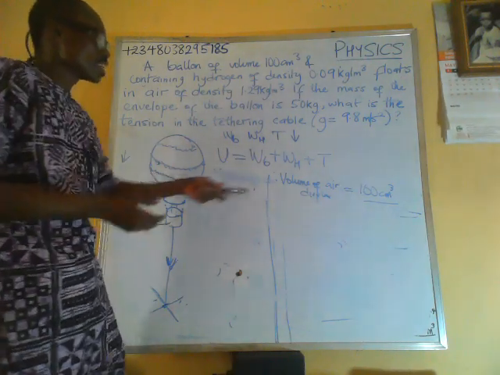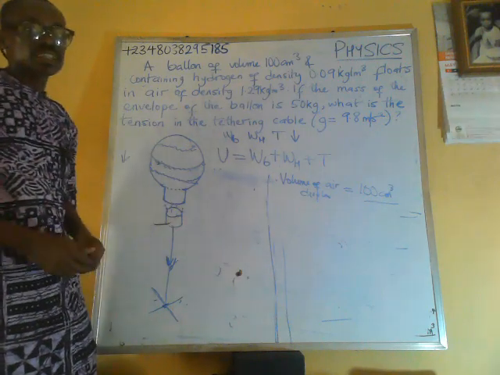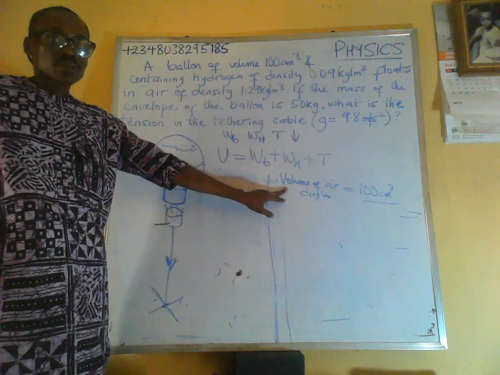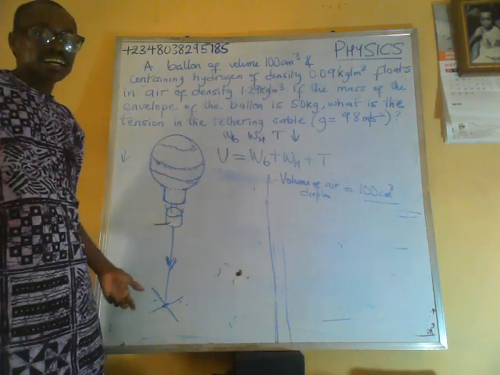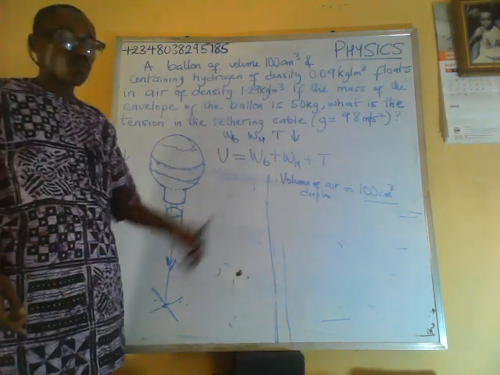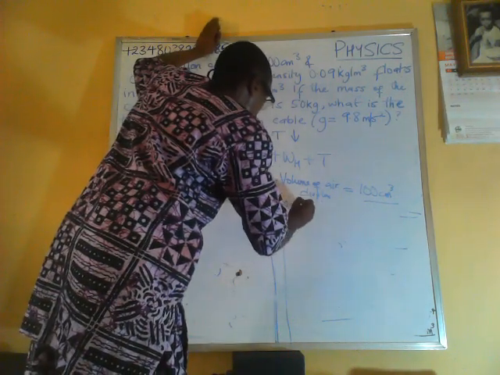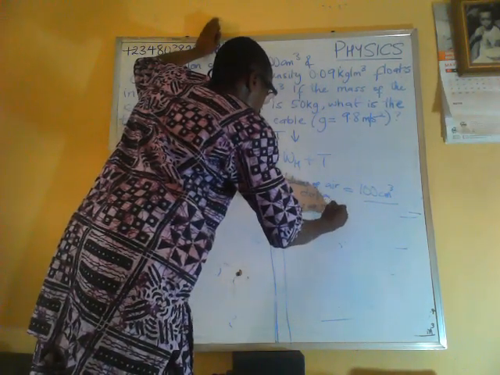This is the volume of air that is displaced, so the weight of air displaced can be calculated. Let's calculate the mass of displaced air first.